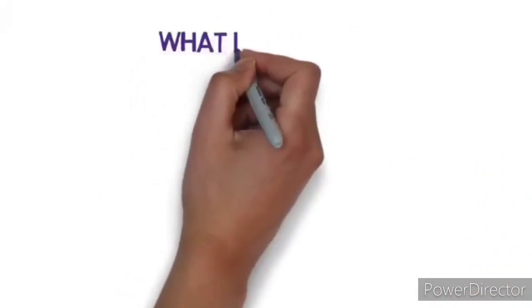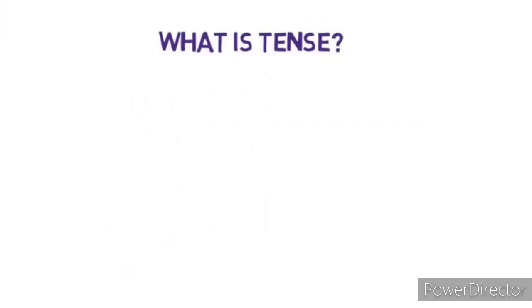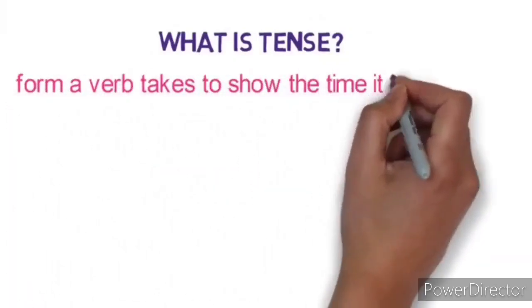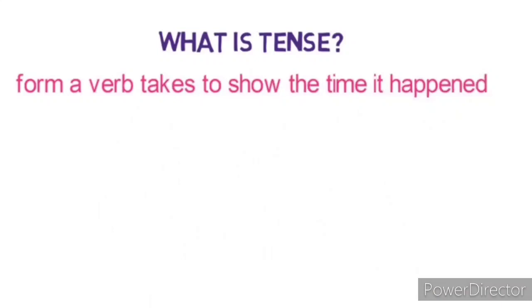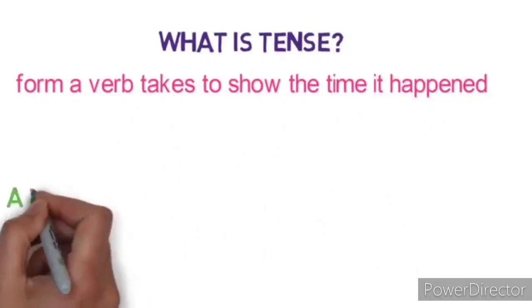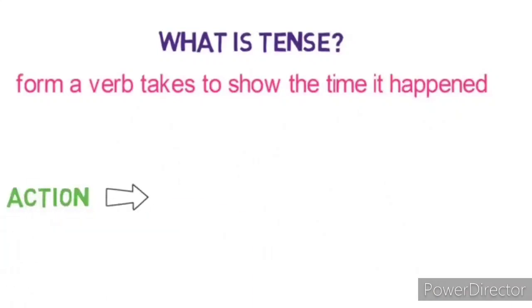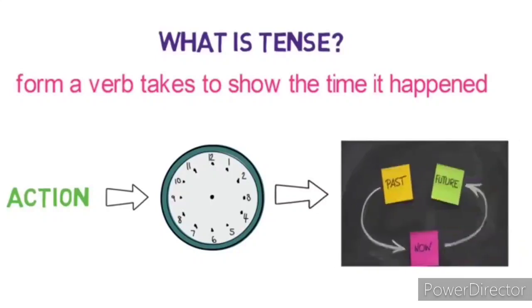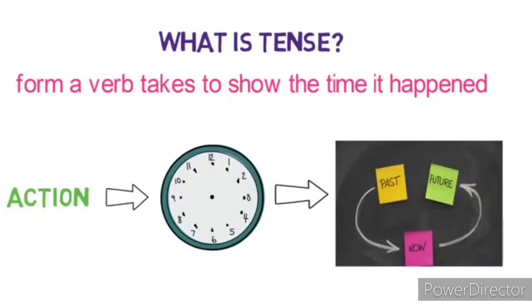What exactly is a tense? Tense is a form of a verb that shows the time it happened. It describes when an action happened with respect to time. Now, children, the time of the action could be in past, present or in future.